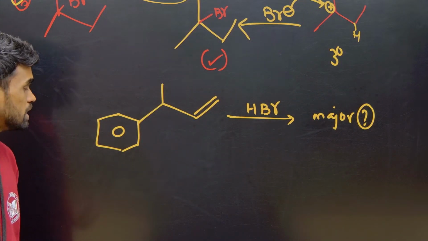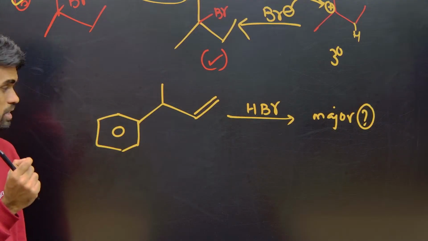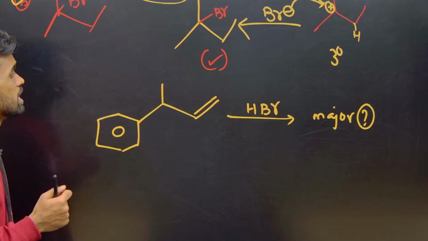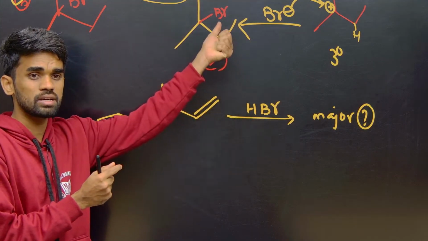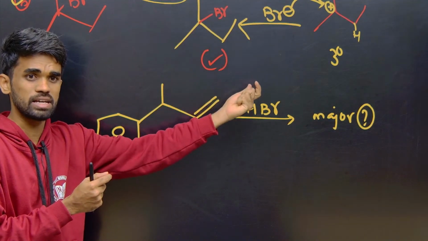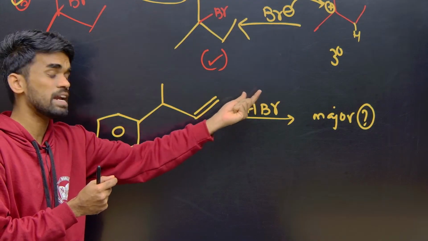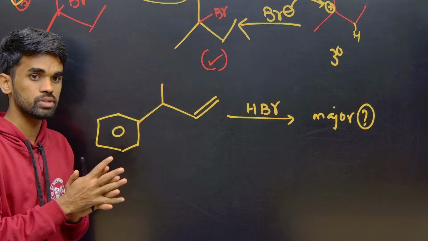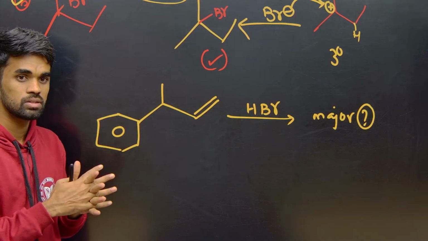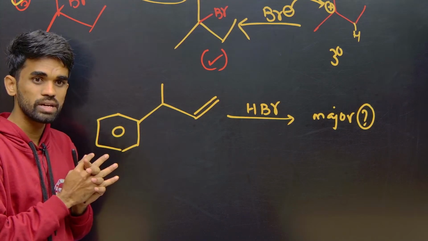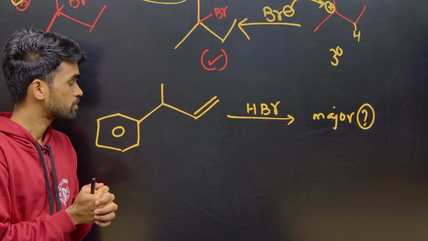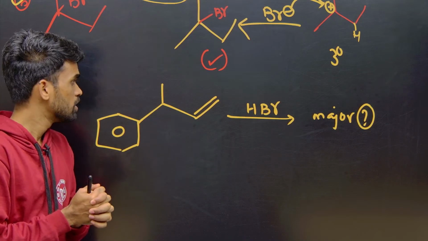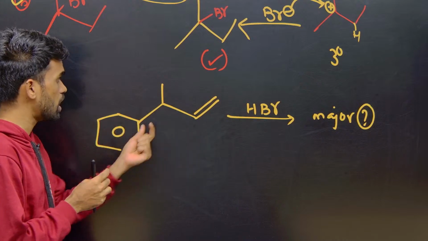See, you are not kids to explain everything like a 12th class or 11th class student. Just tell me what is the nature of HBr I told you in the previous class. Acidic. It releases H plus ion. Now that H plus ion attacks where in this compound? What is the reactive site we have? Double bond. Okay. So either it should attack on the benzene ring or on the double bond.